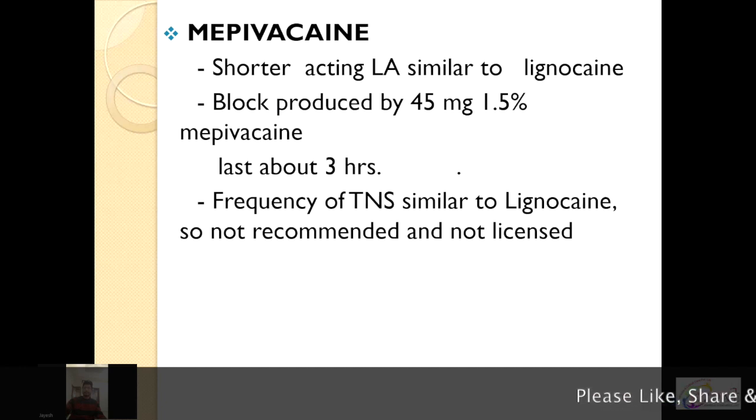Mepivacaine is a shorter acting local anesthetic similar to lignocaine. The block produced by 45 milligram of 1.5% mepivacaine lasts for 3 hours. But the frequency of transient neurological syndrome is similar to lignocaine, so it is not recommended nowadays for intrathecal use.